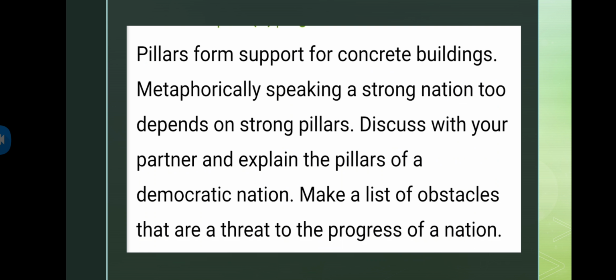Now, pillars form support for concrete buildings. Metaphorically speaking, a strong nation too depends on strong pillars. Discuss with your partner and explain the pillars of a democratic nation. Make a list of obstacles that are a threat to the progress of a nation. Now, basically, what it's talking about over here